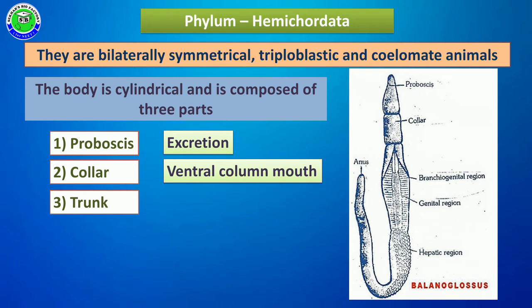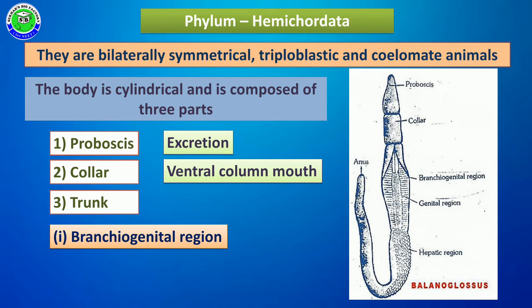This trunk again divides into three sub-regions. Below the collar, at the beginning of the trunk, there are branchial and genital organs, called the branchial genital region. The branchial organs perform respiration, and the genital region has genital organs to perform reproduction.